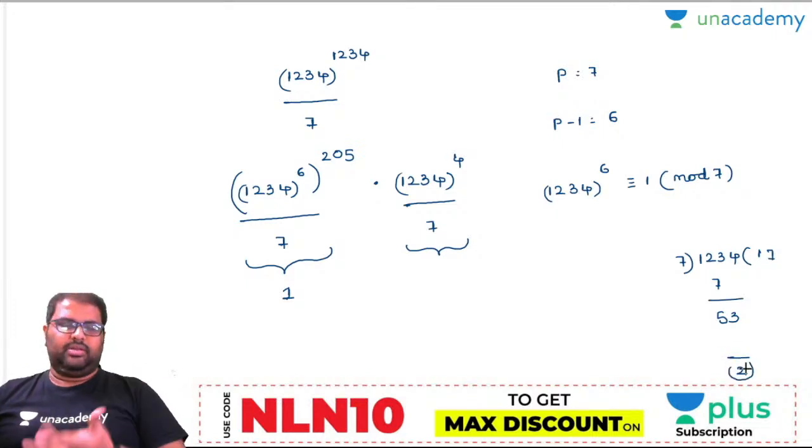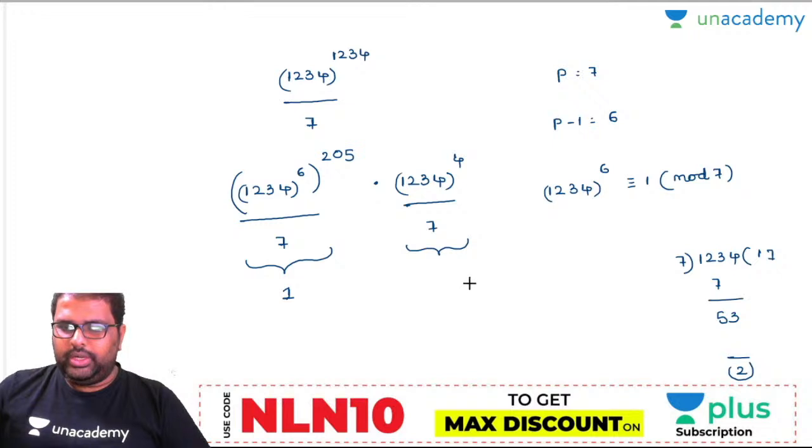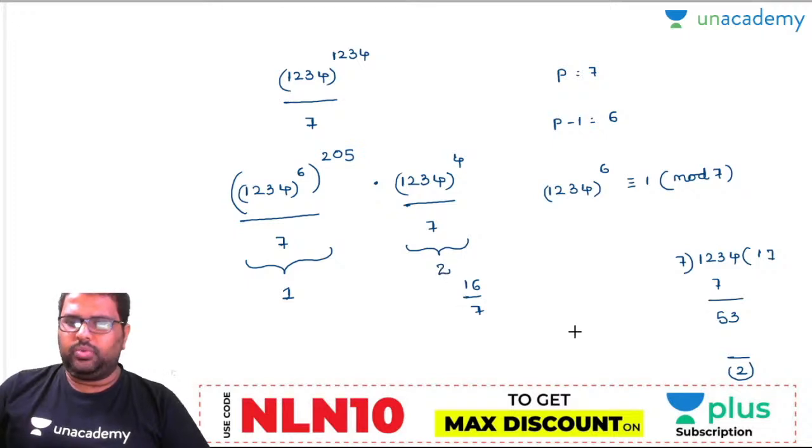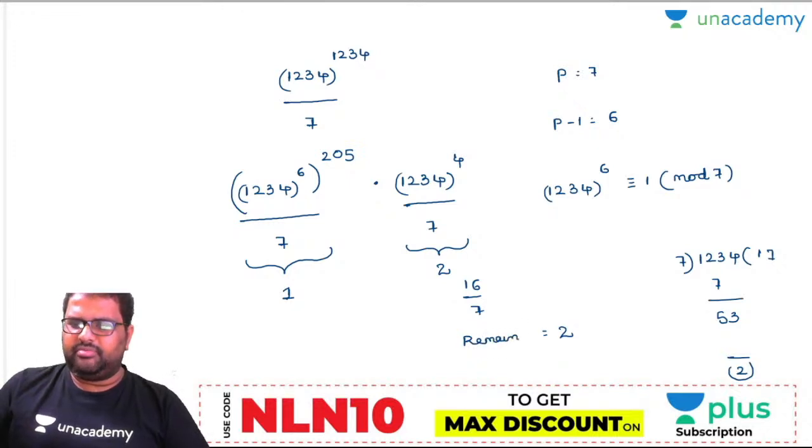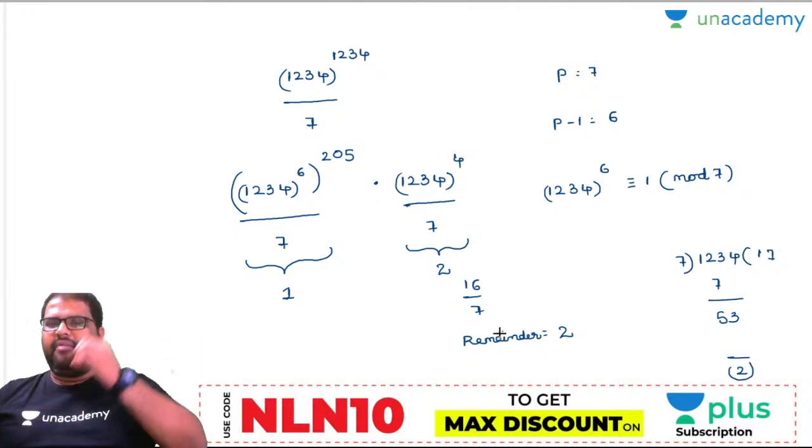7 sixes are 42. So how many 2's are there? 2 into 2 into 2 into 2, 16. 16 by 7, remainder will be 2. So your final answer will be 2. That's it. This is your remainder. Look, you can solve each and every question using Fermat's little theorem very easily and very perfectly.